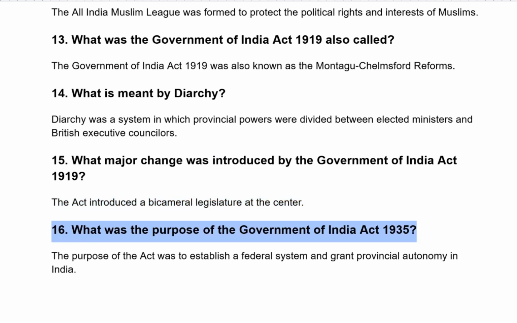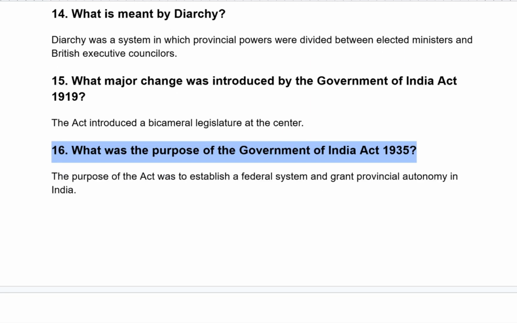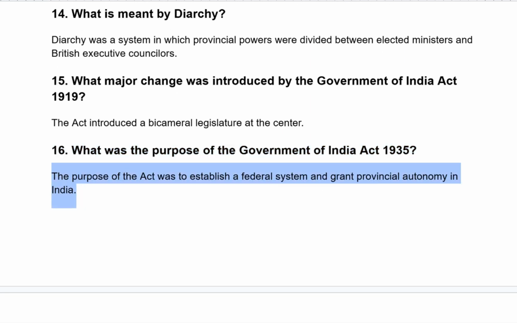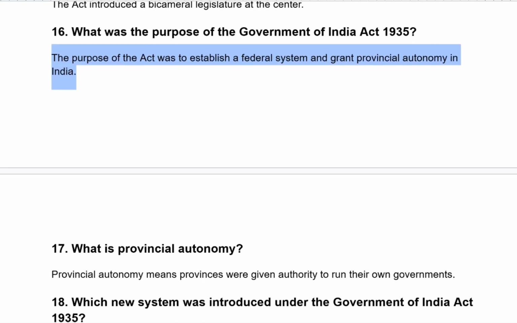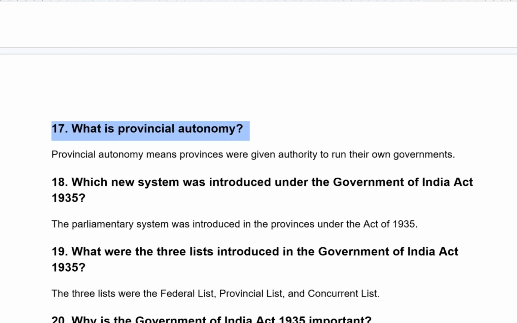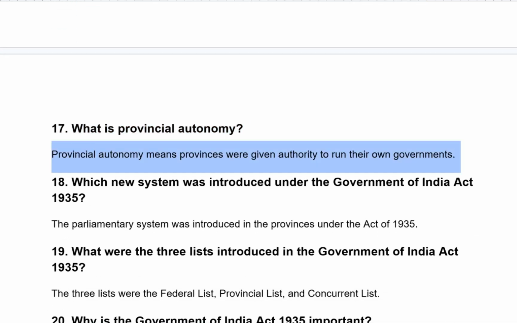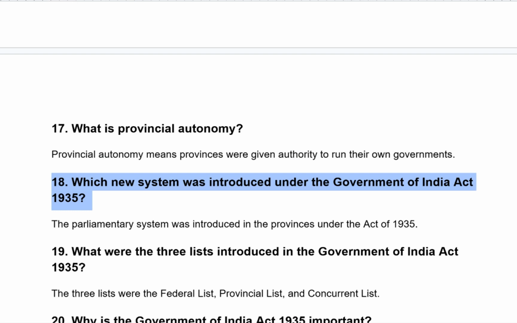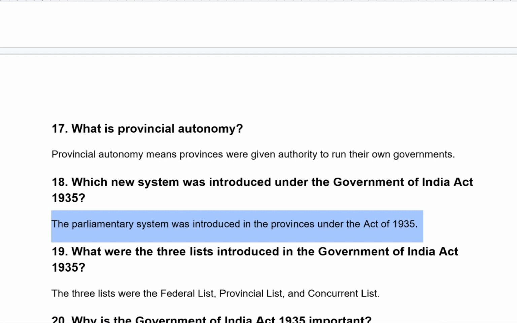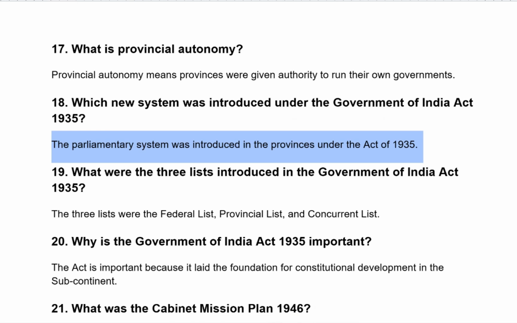What was the purpose of the Government of India Act 1935? The purpose of the Act was to establish a federal system and grant provincial autonomy in India. What is provincial autonomy? Provincial autonomy means provinces were given authority to run their own governments. Which new system was introduced under the Government of India Act 1935? The parliamentary system was introduced in the provinces under the Act of 1935.